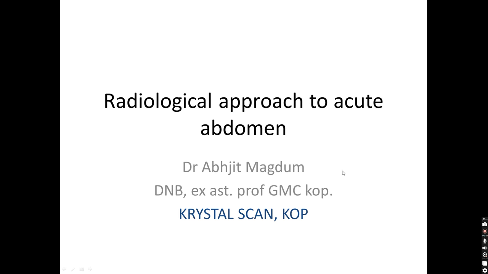We will discuss the radiological approach to acute abdomen. Acute abdomen means acute pain in the abdomen, sudden onset of acute abdominal pain. Why do we want to discuss this? Because radiology plays a very important role in reaching a diagnosis and guiding treatment.